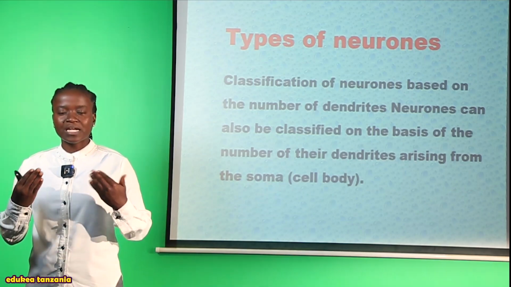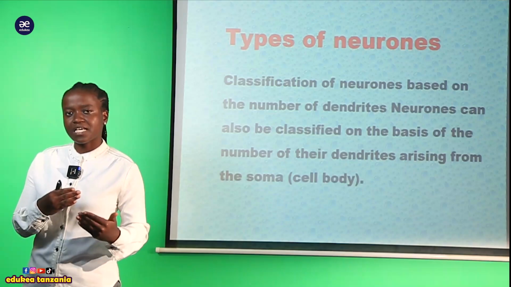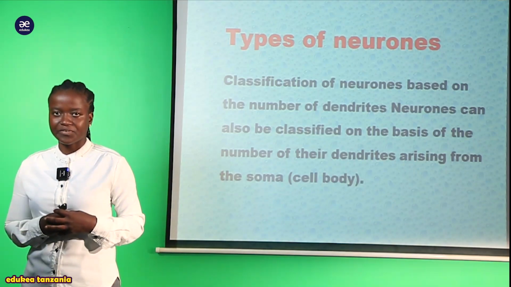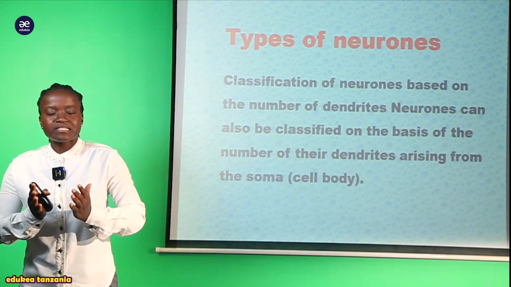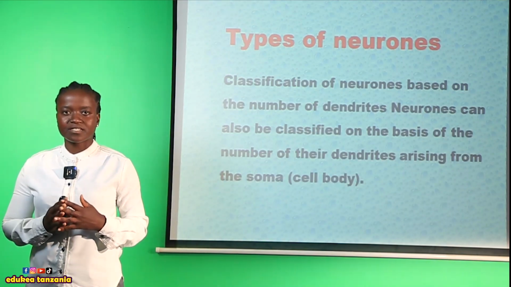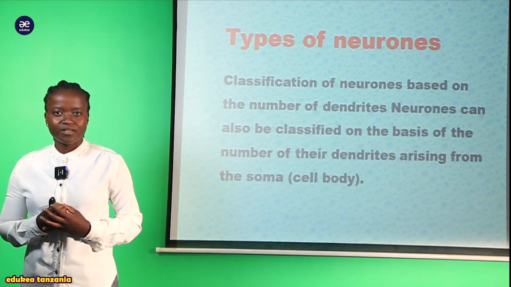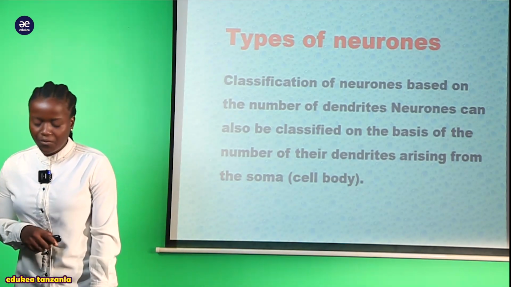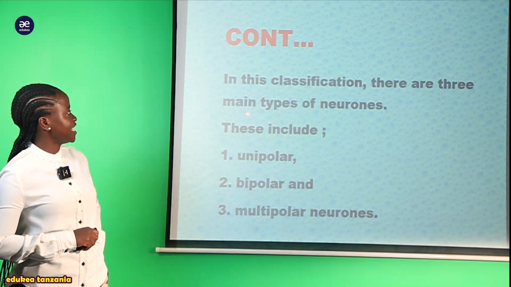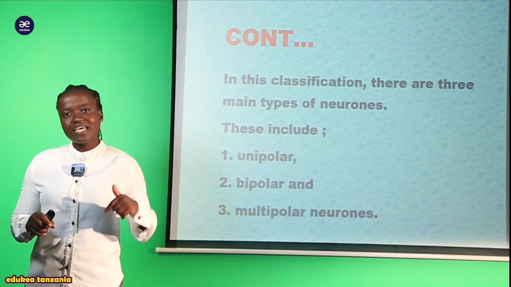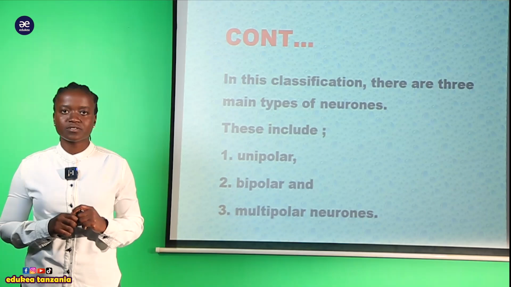So hapa tutaenda kuclassify hizi neurons, hizi nerve cell, based on the number of dendrites. Kwa maana kwamba pale kwenye cell body there is how many number of dendrites. Kama ziko 2, kama ziko 1, so we're going to classify one after another. Now we can say that in this classification there are 3 main types of neuron. So based on the number of dendrites, we have also 3 types of neurons.